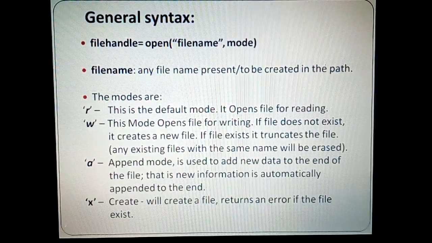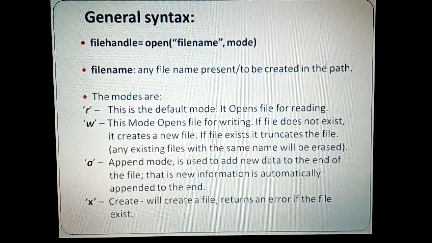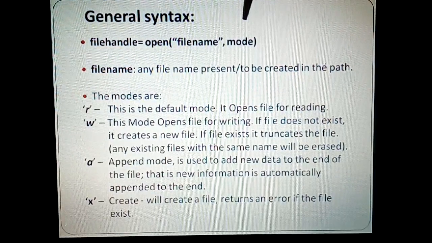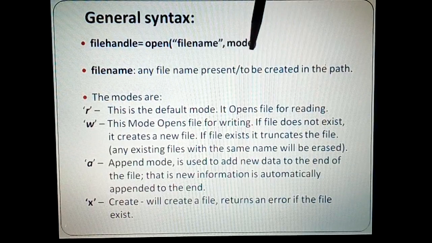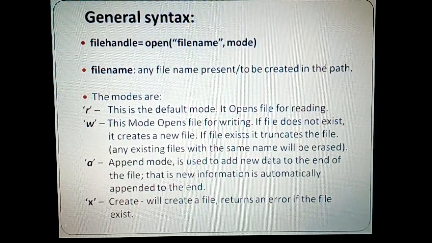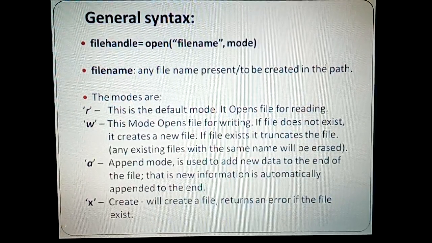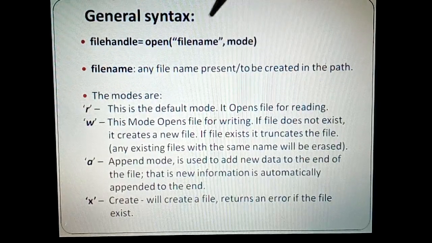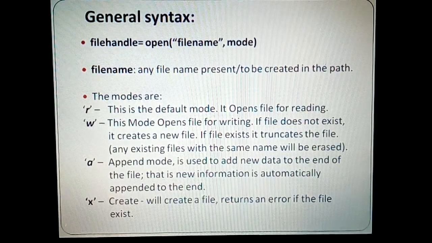Now, what is the general syntax of opening a file? Like in the case of C, where we had fopen, we have a similar function here, but we call it only open, with the first parameter as the file name and the second parameter as the mode. File name is the name of the file that needs to be created or is already present, and mode is the mode in which you want to open the file. Of course, unlike C, here mode is not mandatory. You can even skip the mode part by closing the bracket and giving only one parameter, which means that the file will be opened in the default read mode only.